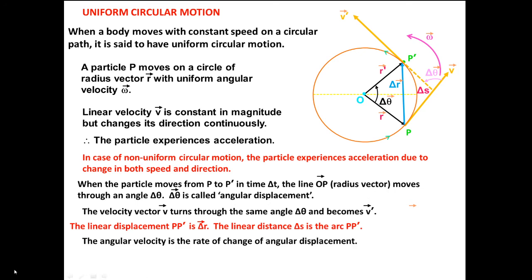So what is the angular velocity? Angular velocity is the rate of change of angular displacement, meaning omega equals limit del t tends to 0 of del theta by del t. As we know, linear velocity equals limit del t tends to 0 of del s by del t, distance by time. But for the angular velocity, it is angular displacement by time.